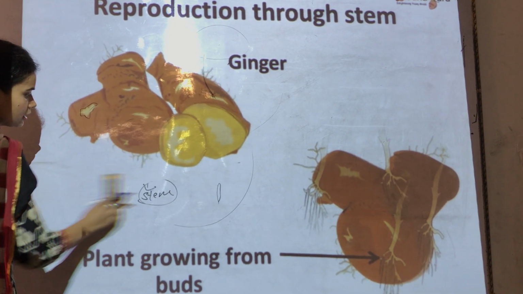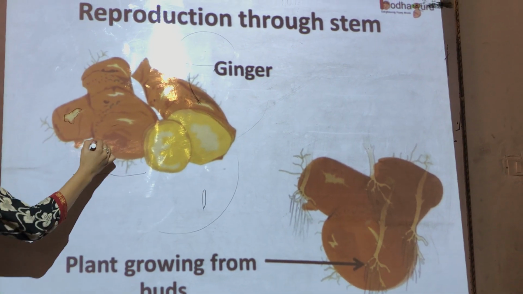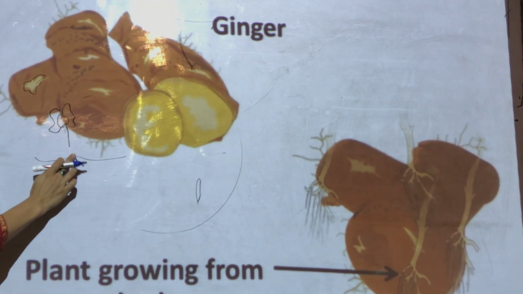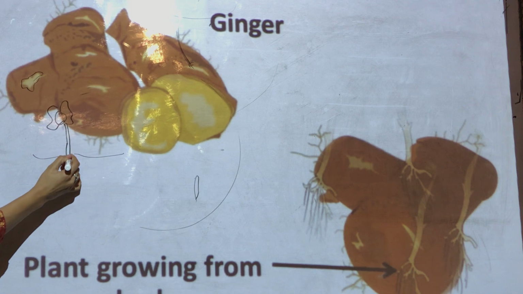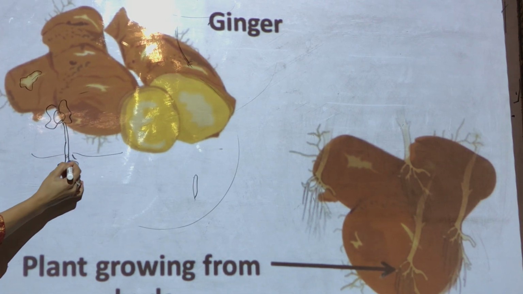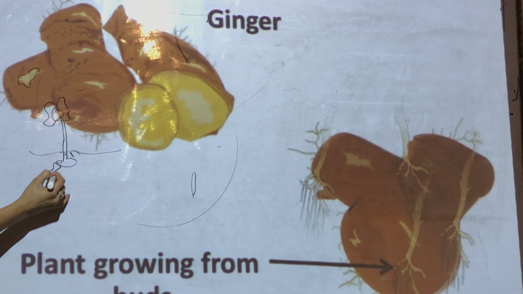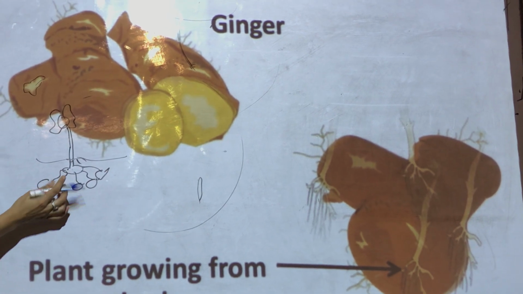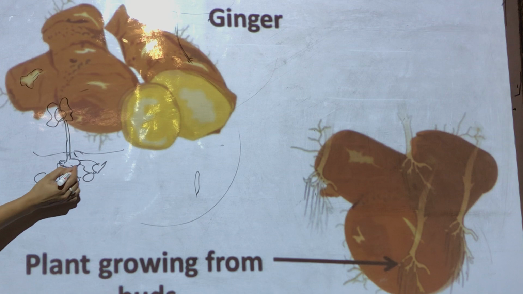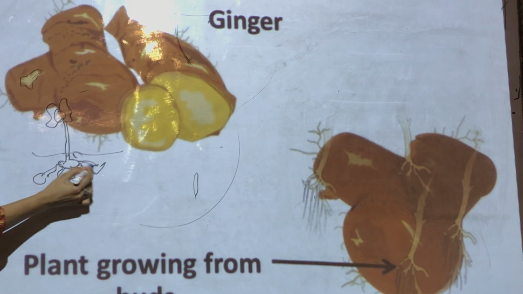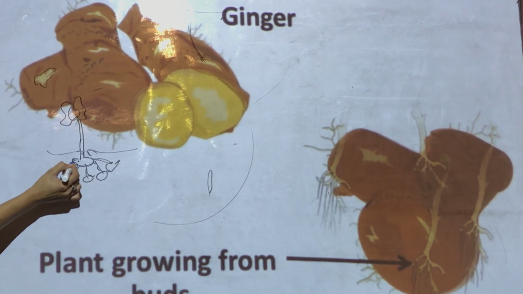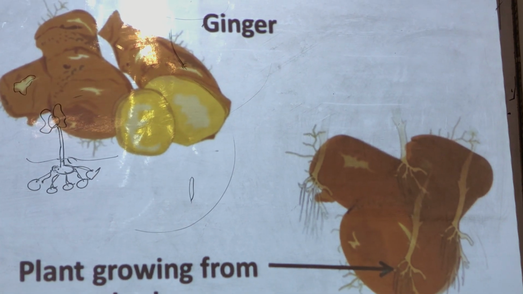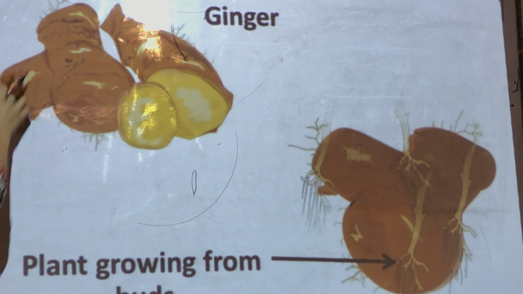So see, suppose this is the potato plant and it has these roots. It has this stem. So this stem grows into this potato like this, and from this potato we get the roots and more potatoes are there like this. So this potato that you see, which is generating more potatoes, is actually a modified stem. This stem was modified and the potato was formed. So that's why we call potato a stem.